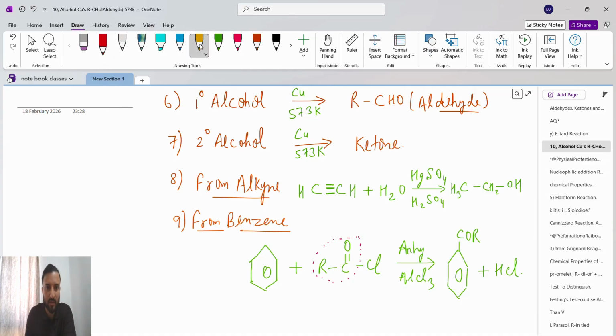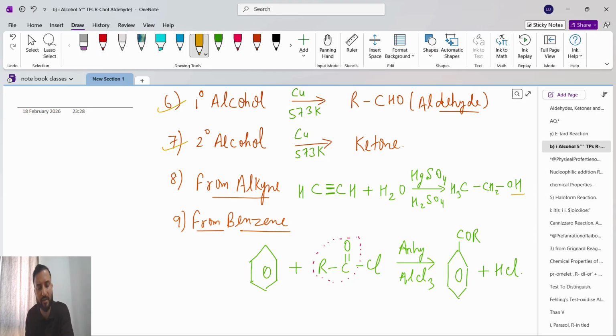Now see, from alkyne, that means C triple bond C, we will add H2O in presence of HgSO4, H2SO4. So what we will get? CH3CH2OH.